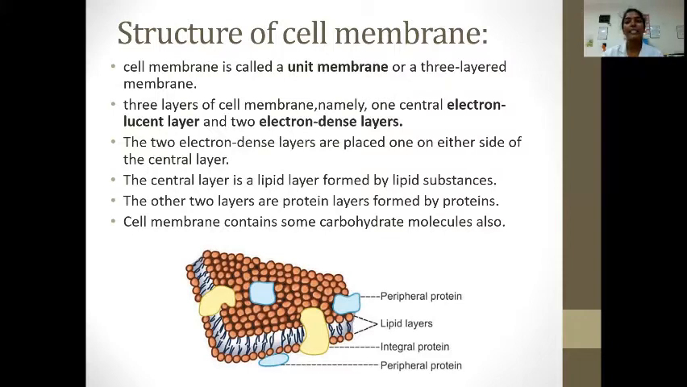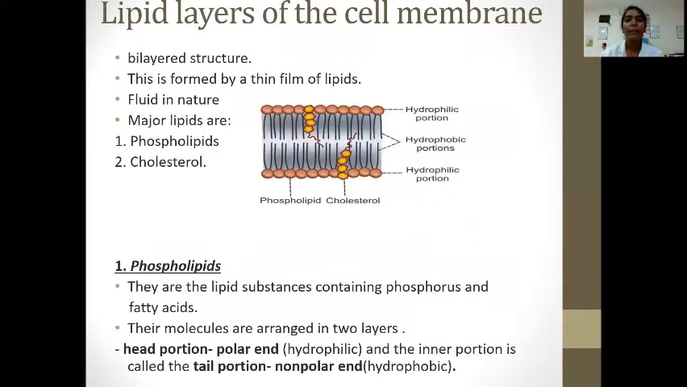The central layer is a lipid layer formed by lipid substances. The other two layers are protein layers formed by proteins. Cell membrane contains some carbohydrate molecules also. Lipid layer of the cell membrane. It is a bilayered structure. This is formed by a thin film of lipids. It is fluid in nature. Major lipids are phospholipids and cholesterol.